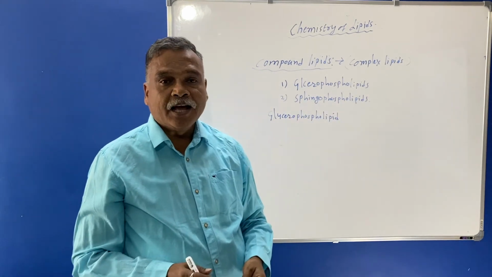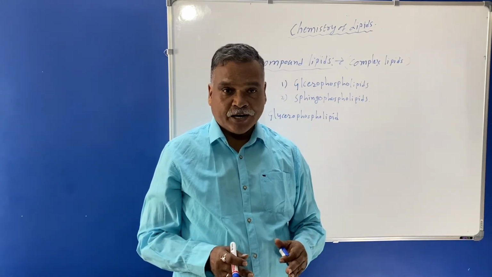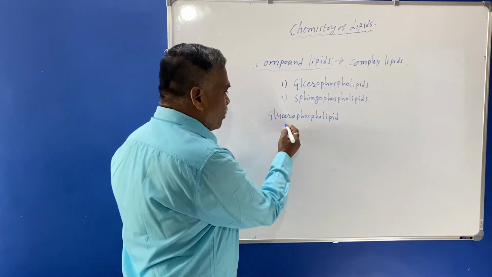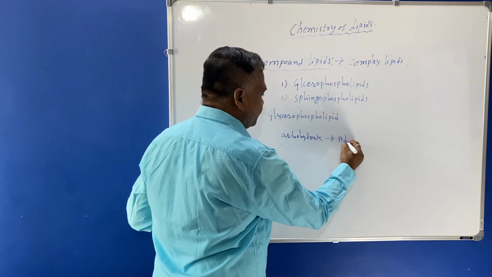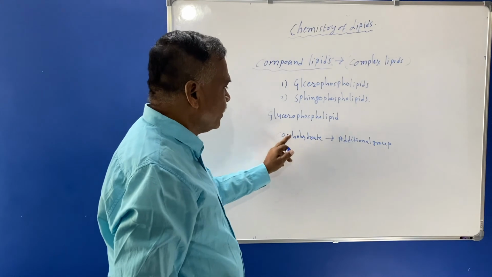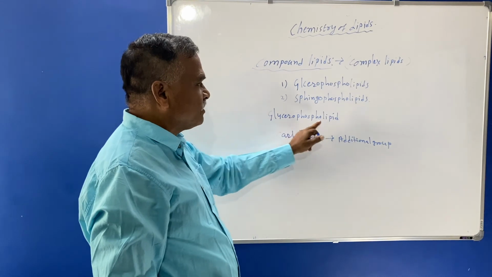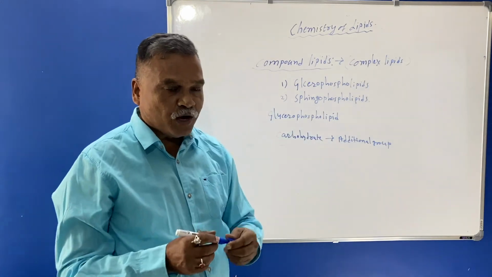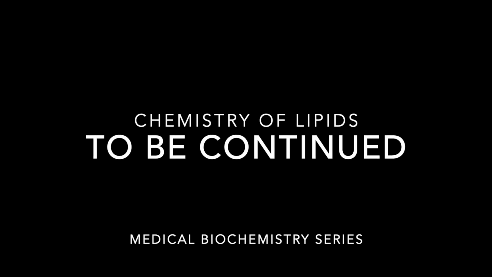Here the additional group will be carbohydrate. The prosthetic group will be carbohydrate in this type of lipid, that is glycerolipid. Carbohydrate will be the additional group. Therefore it is said to be glycerophospholipid. Glycero means carbohydrate plus phospholipid. Now we'll continue the compound lipids in the next video lecture.